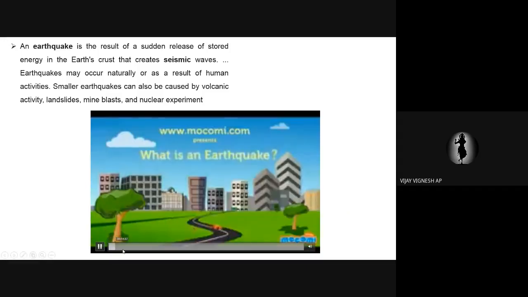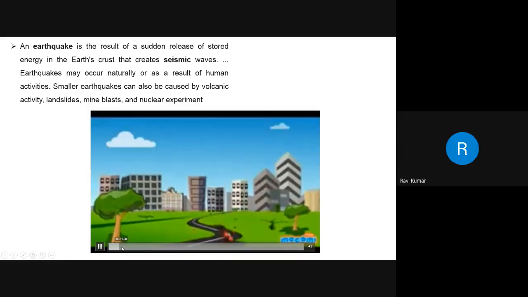An earthquake. An earthquake takes place when two blocks of the earth suddenly slip past one another. The surface where they slip is called a fault.